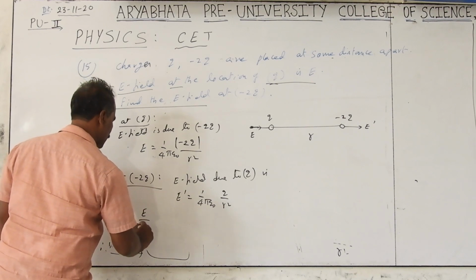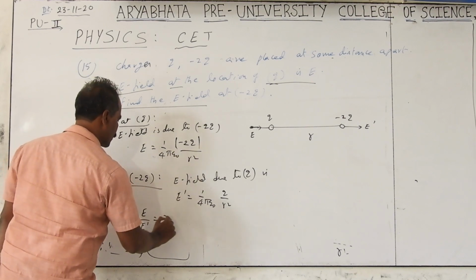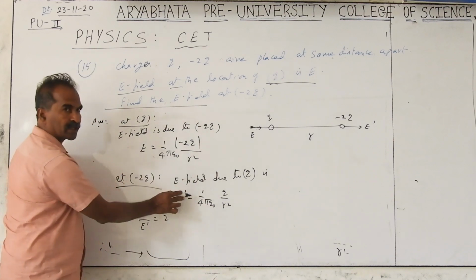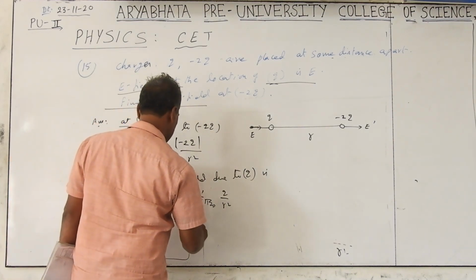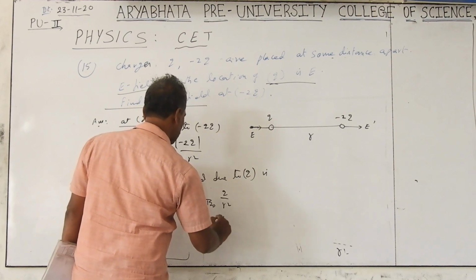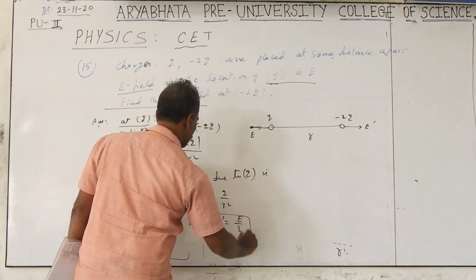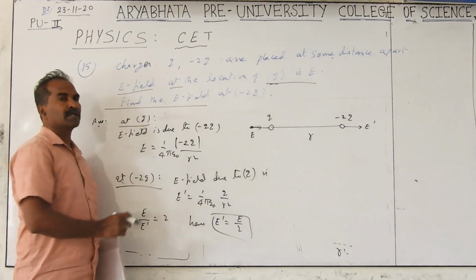E by E prime is 2. This ratio becomes equal to 2. So we want to find E prime. Hence E prime is equal to E by 2. Directly you can know it just by checking out the relationship.